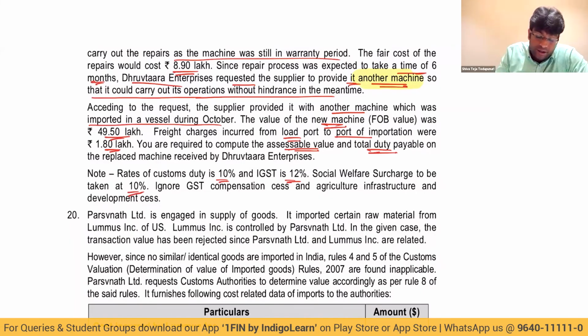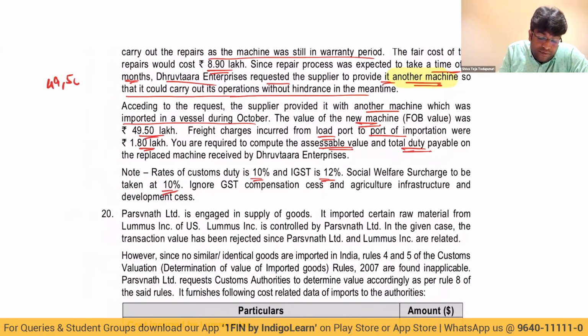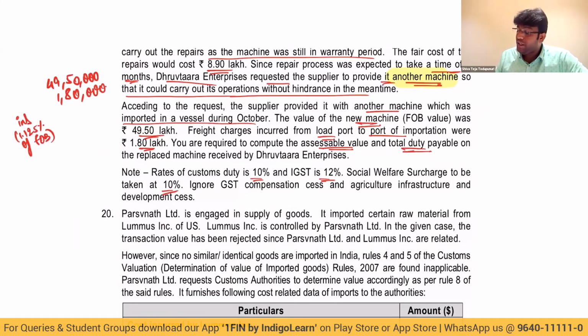So let me take the figure. 49 lakhs 50,000. Freight charges 1 lakh 80,000. Correct, no? Then what about insurance? 1.125% of FOB. 49 lakhs 50,000 into 1.125% is 55,687.5.